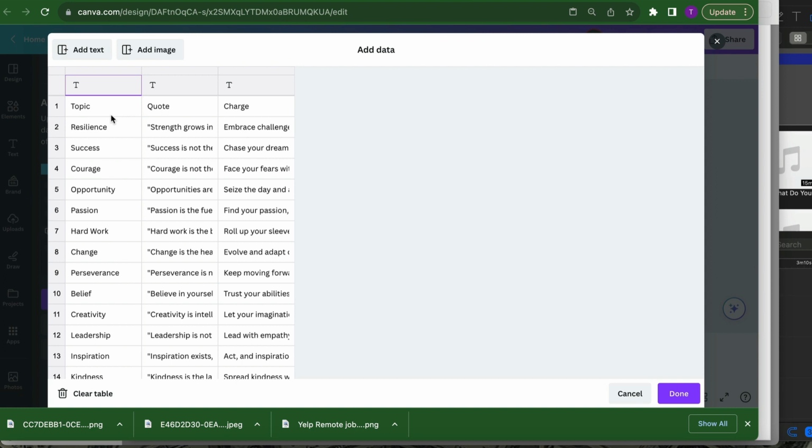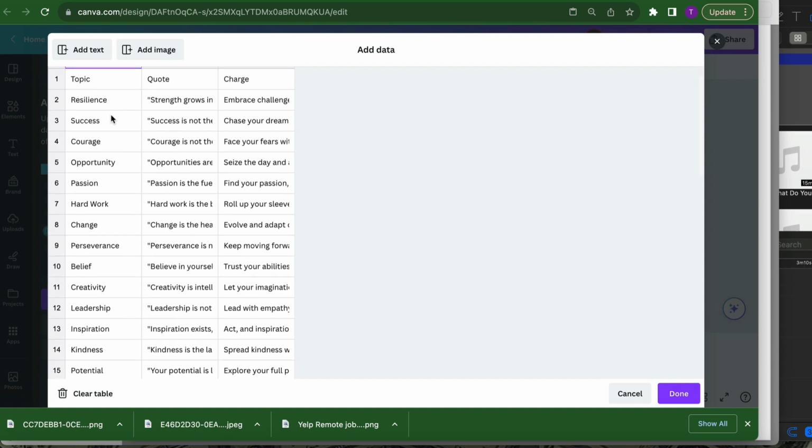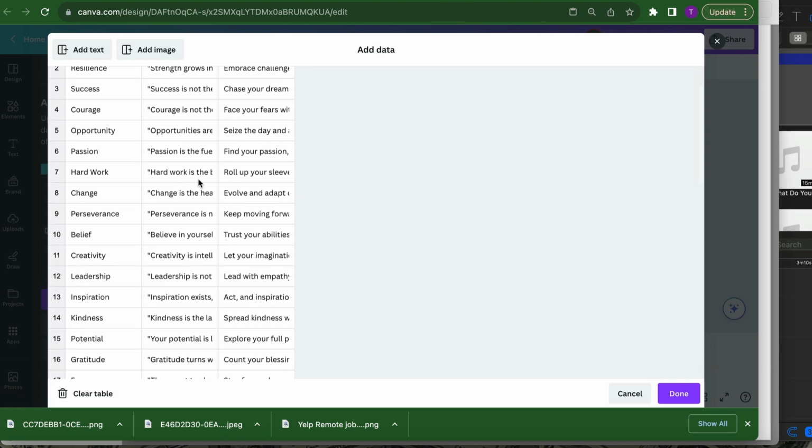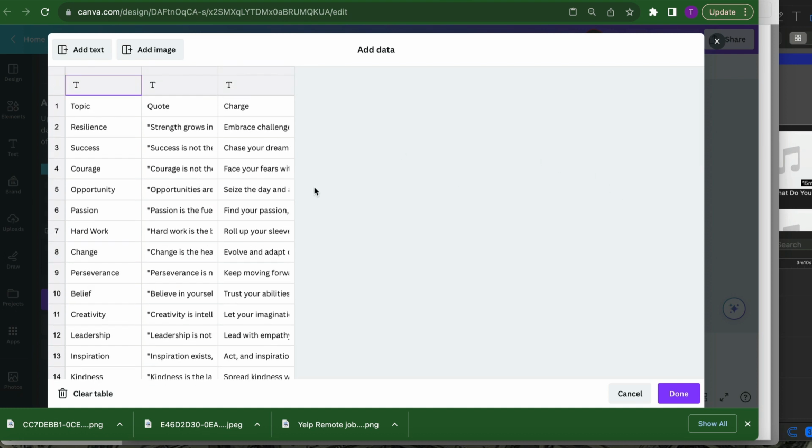So we're going to delete that row, but we're also going to put the word topic right at the top, and the word quote and charge, we're going to remove those and put them at the top. So let's just do that right now. I'm typing the word topic, then I'm putting the word quote, and over in the third column, charge, right?